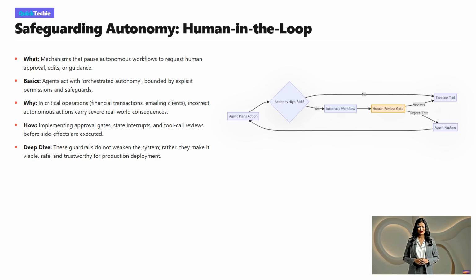This flowchart demonstrates a human-in-the-loop safety mechanism. When the agent plans an action, the system checks if it is a high-risk operation. If it is low risk, the tool executes immediately. However, if it is high risk, the workflow is interrupted, and the proposed action enters a human review gate. The human operator can approve the action, allowing execution, or reject and edit the proposal. If rejected, the feedback is sent back to the agent, which then replans its approach. This ensures humans retain ultimate control over critical outcomes.